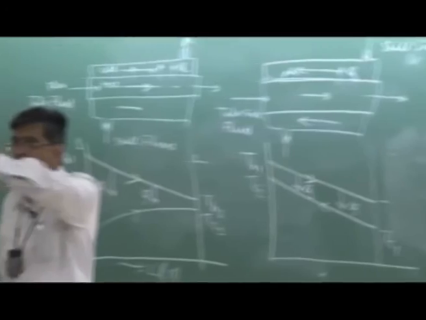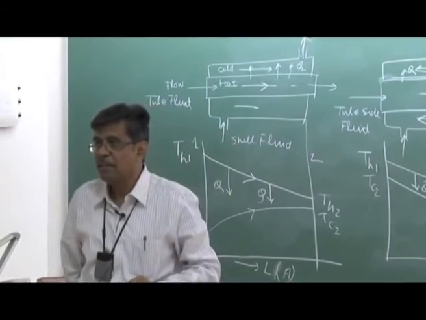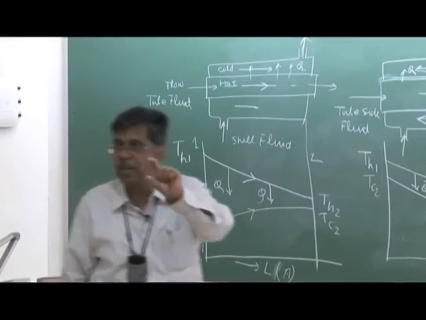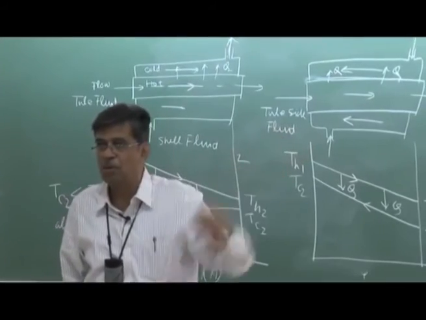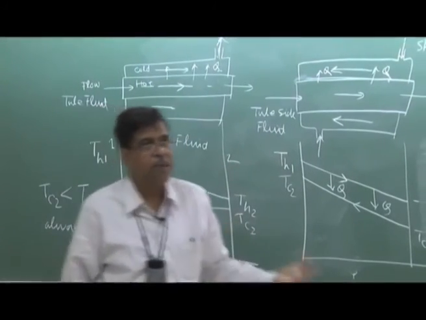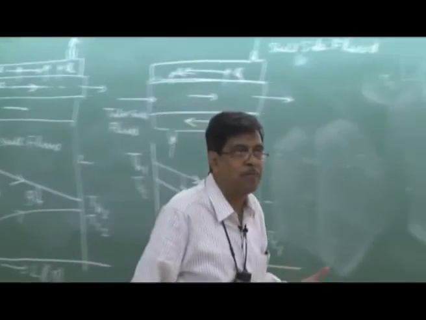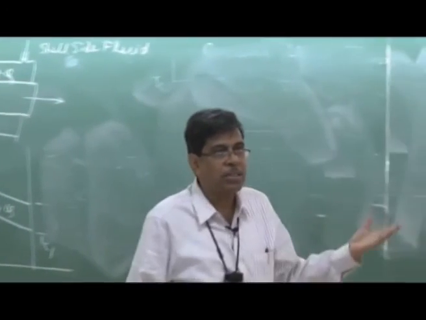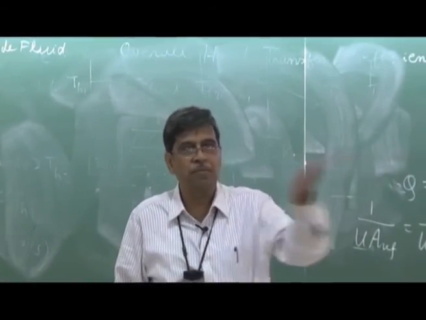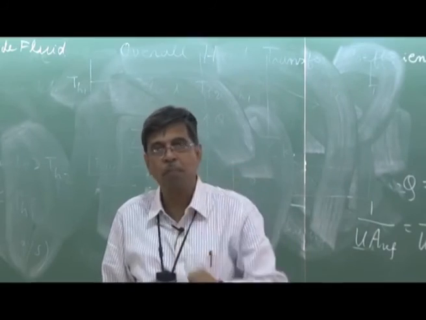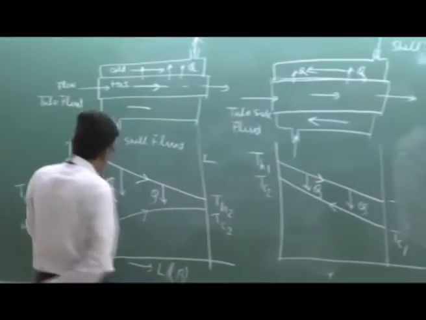Here one assumption I took, that Tf1 and Tf2 are constant. That means the potential for heat transfer is constant throughout. In our very preliminary heat transfer problems, we took a constant fluid temperature, that means the potential constant. But here what happens? Delta T for heat transfer changes.